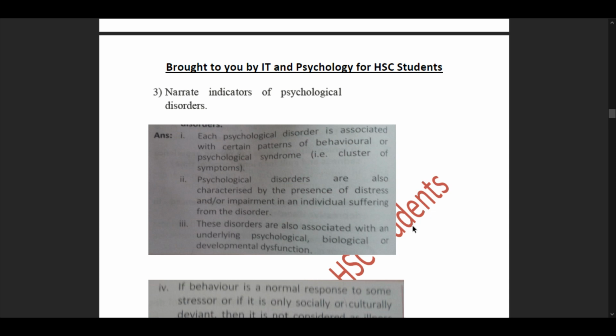So this might be asked in your MCQs. What do you call a cluster of symptoms? That is psychological syndrome. Then we move forward to pointer number two. Psychological disorders are also characterized by the presence of distress and or impairment in an individual suffering from the disorder. Third pointer, these disorders are also associated with an underlying psychological, biological or developmental dysfunction.